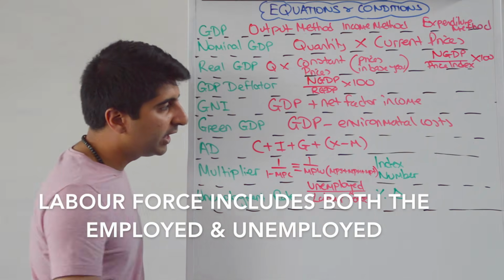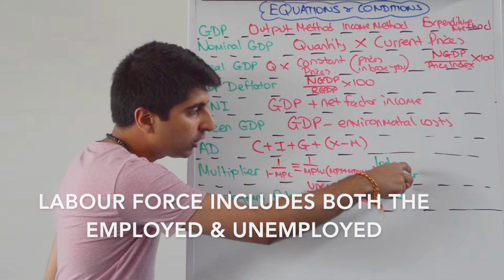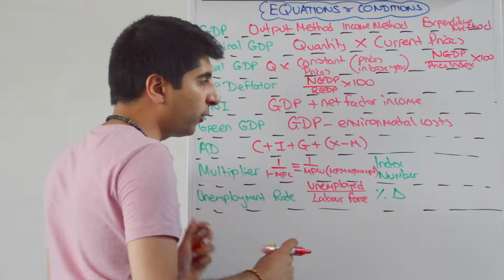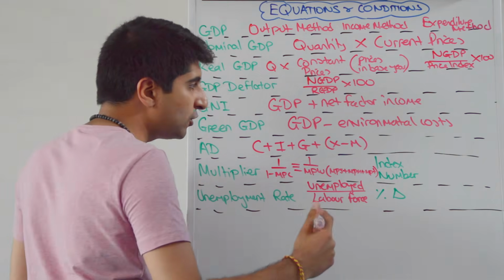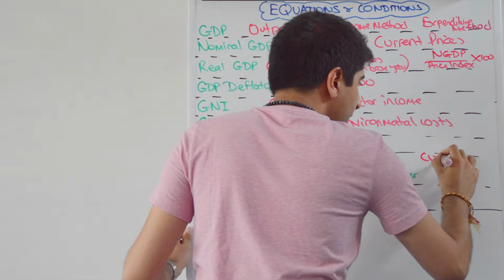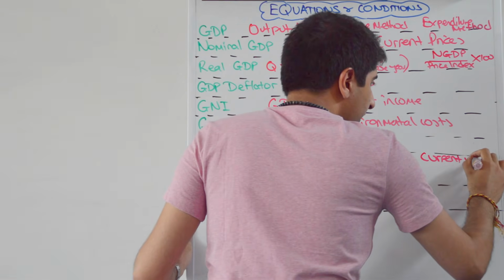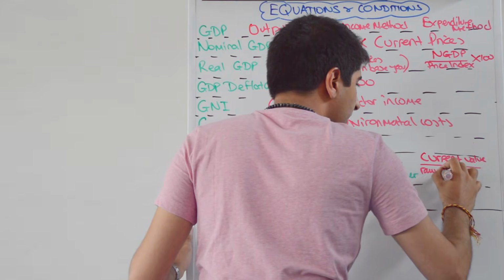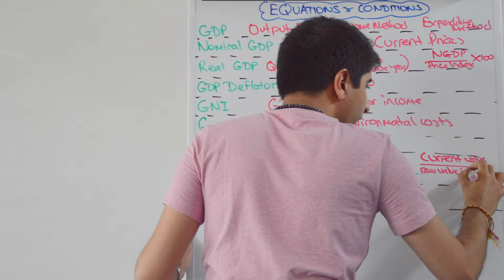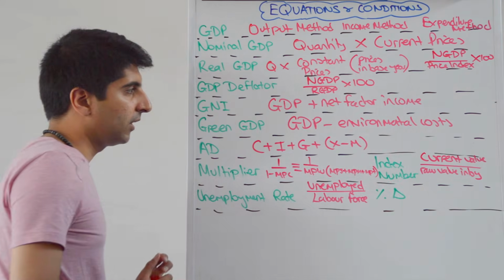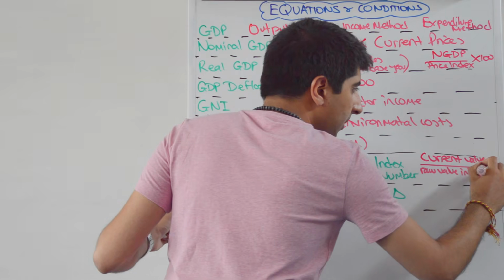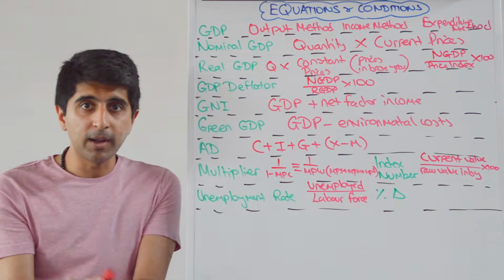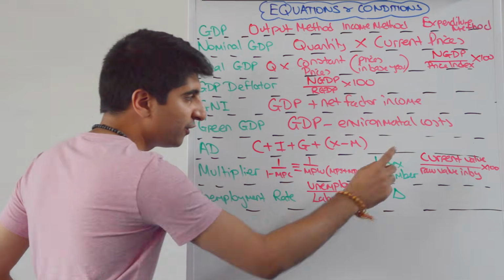So the unemployed divided by the labour force. Two equations here which are very, very useful. How to work out an index number. If you want to convert a raw number to an index, how do you do that? Well, you take the current value, the value you're working with, and divide that by the raw value in the base year. And then you multiply by 100. That's how you convert a raw number into an index number. Very useful to know that.